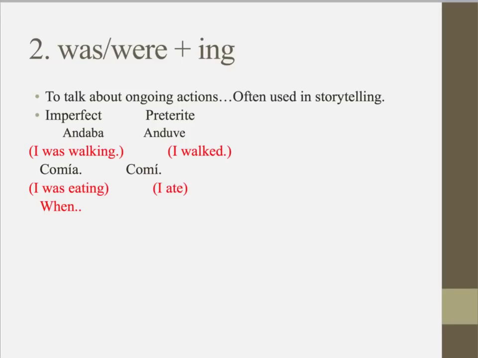We use the imperfect to talk about was or were plus -ing. We often use this in storytelling. So, I have the verb andaba, which means I was walking in the imperfect, and anduve in the preterite, I walked. Comía, I was eating, versus comí, I ate. So just keep an eye on those differences.